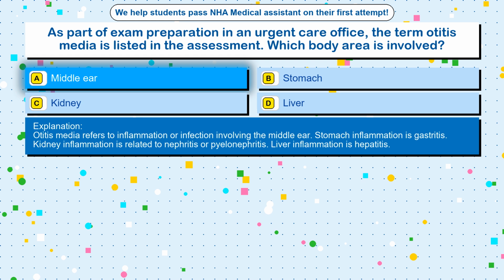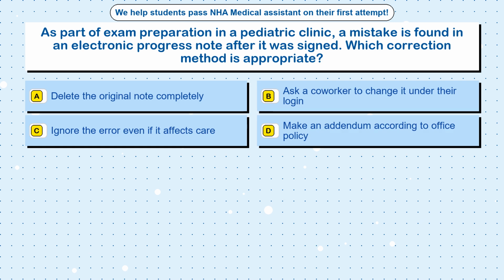Stomach inflammation is gastritis. Kidney inflammation is related to nephritis or pyelonephritis. Liver inflammation is hepatitis. Question 32. As part of exam preparation in a pediatric clinic, a mistake is found in an electronic progress note after it was signed. Which correction method is appropriate?